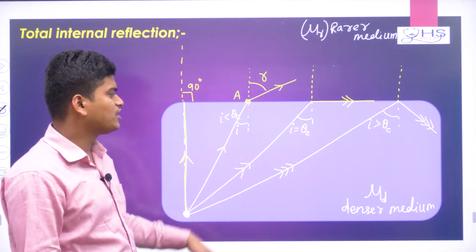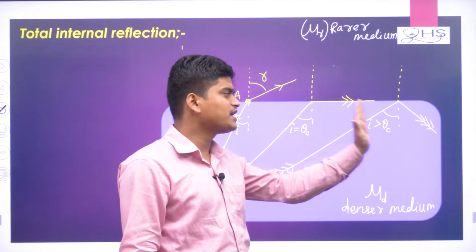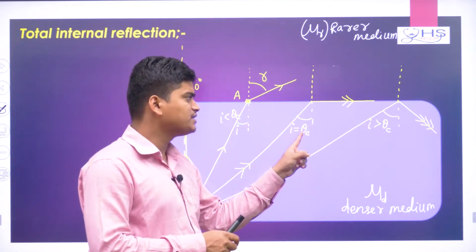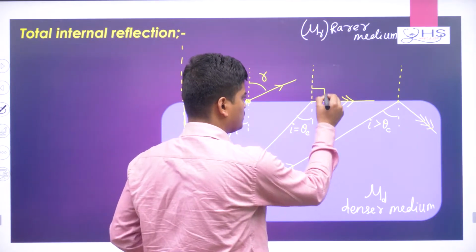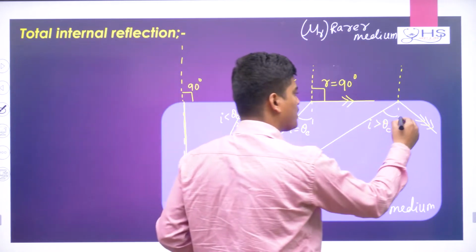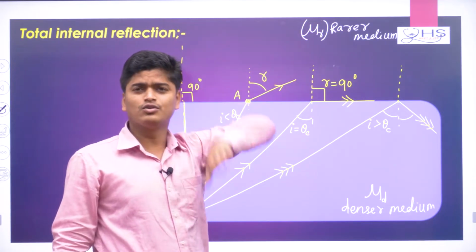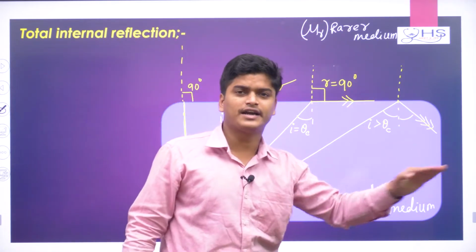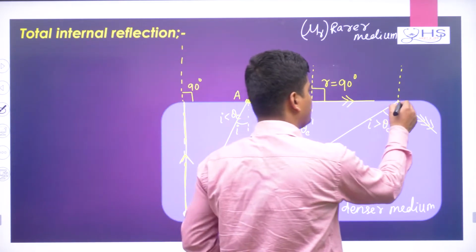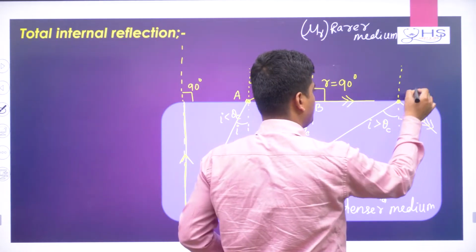So three conditions are coming: i less than theta c, i equal to theta c, and i greater than theta c, and I need to define theta c also. For i equal to theta c, the refraction angle becomes 90 degrees. But for i greater than theta c, the light ray is not able to travel into the rarer medium, so it gets reflected back into the same denser medium. For this phenomenon, take this point as B and this point as D.